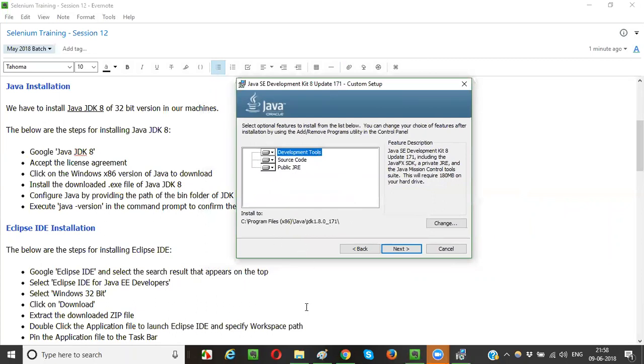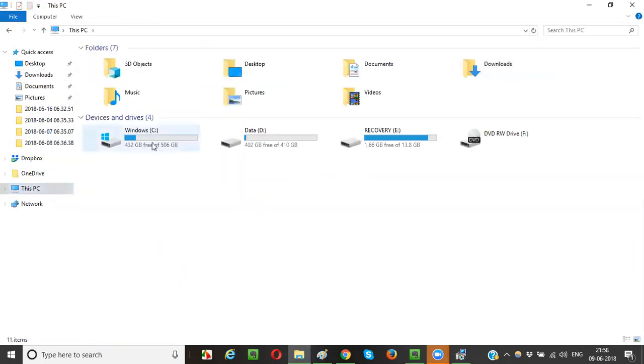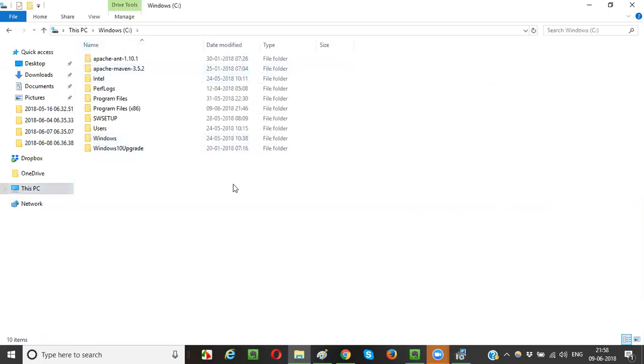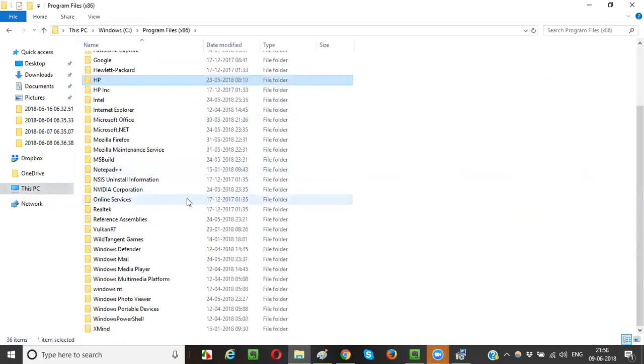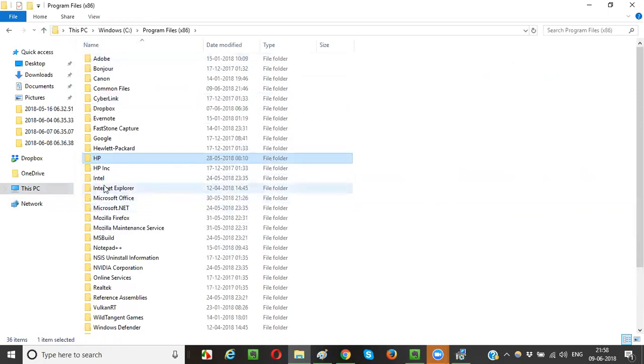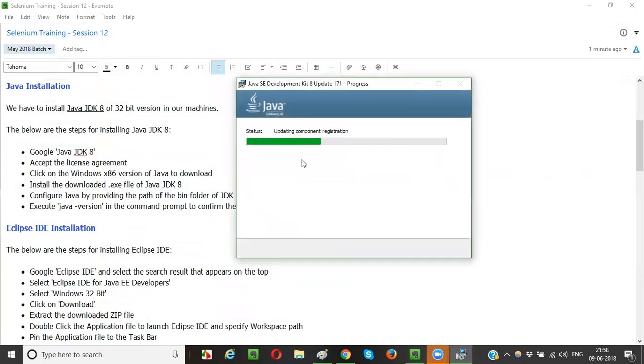So at present, just check C Program Files x86. Go to the C drive once. This is the C drive, guys. This is Program Files x86. Go inside that. Do you see any Java here? I don't see any folder starting with J. So before installing, there is no Java folder. After installing, this complete structure will come into the picture at this path. Click on next, guys. So Java has started installing.